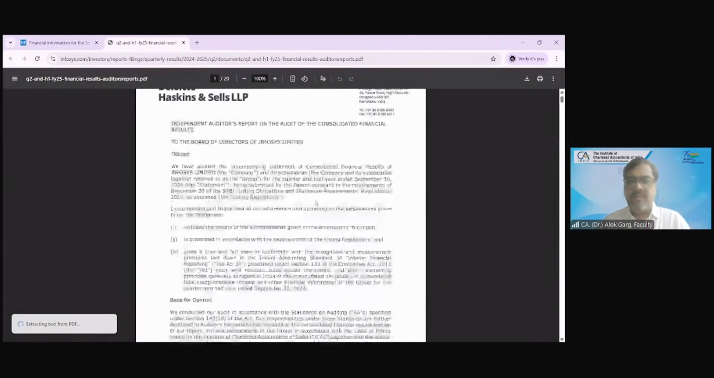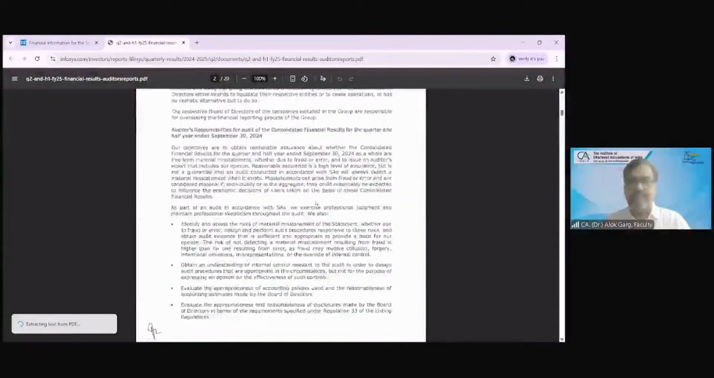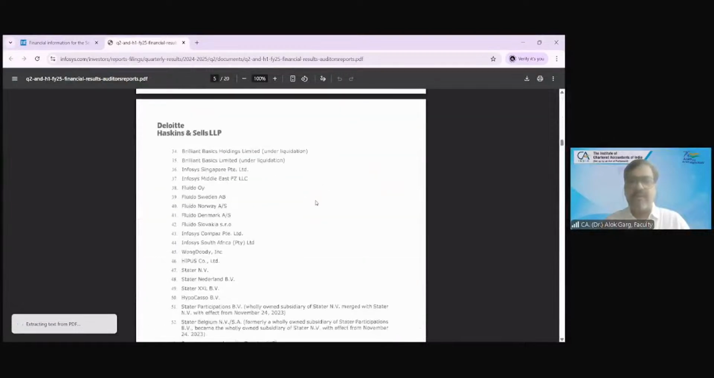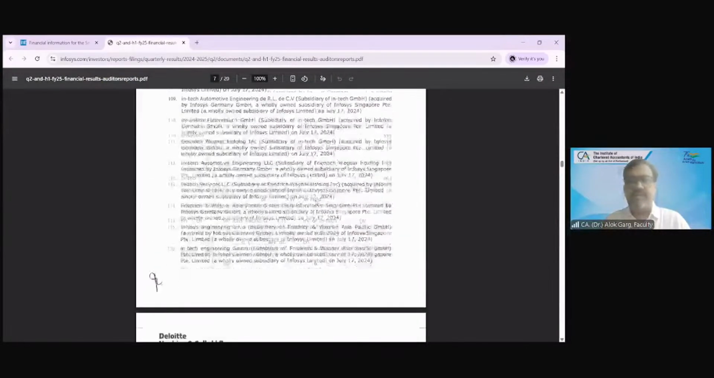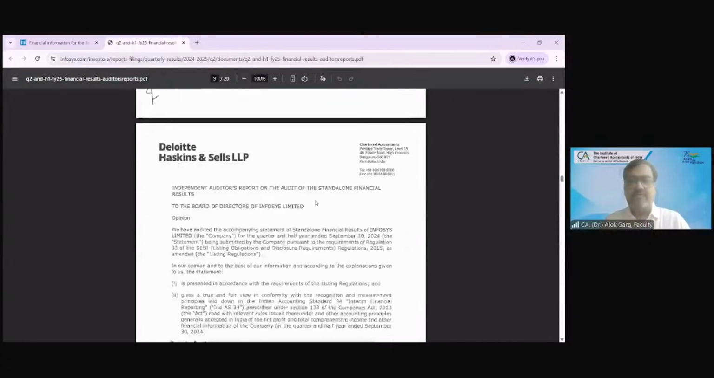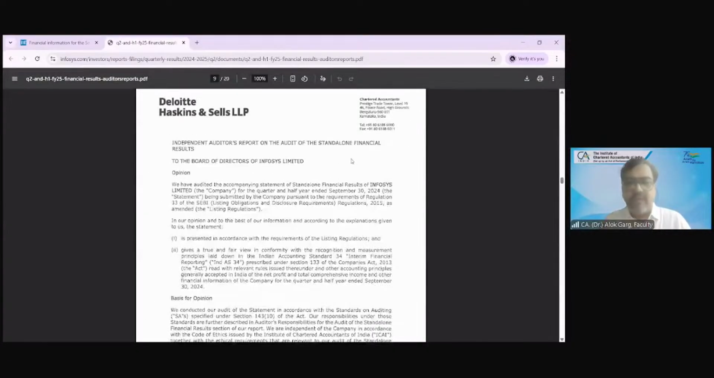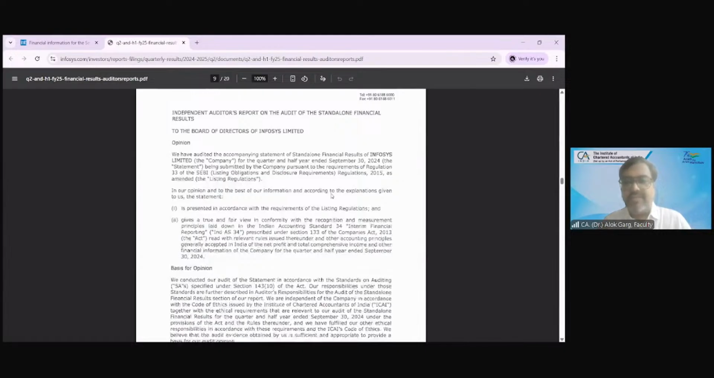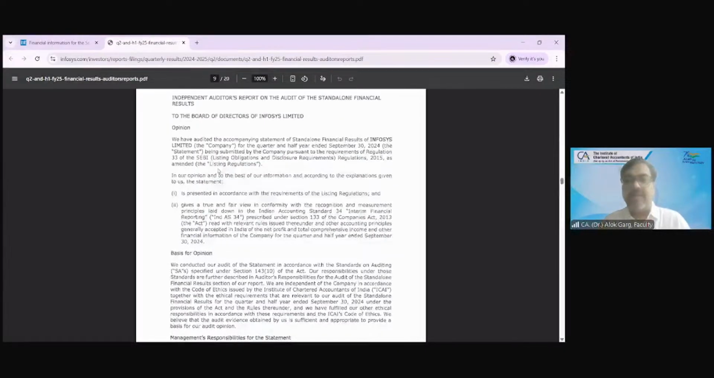So let me click here. Are you able to see the audit report of Deloitte? Yes, sir. So this is the auditor's report on the financial results. You can see the auditors are writing that we have audited the accompanying statement of standalone financial results. They are not writing financial statement. They are writing financial results. And these results are prepared as per the SEBI LODR requirement, Regulation 33.